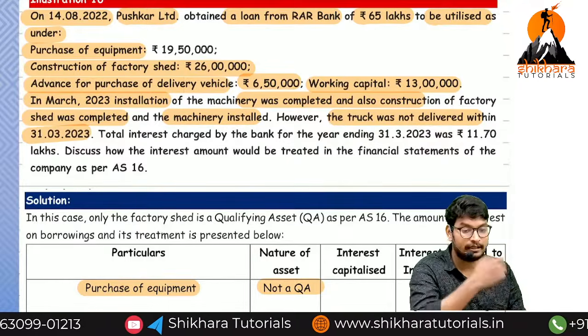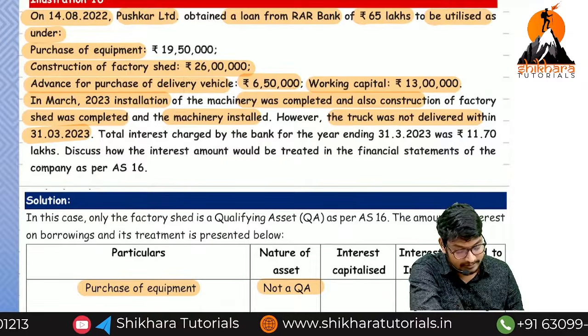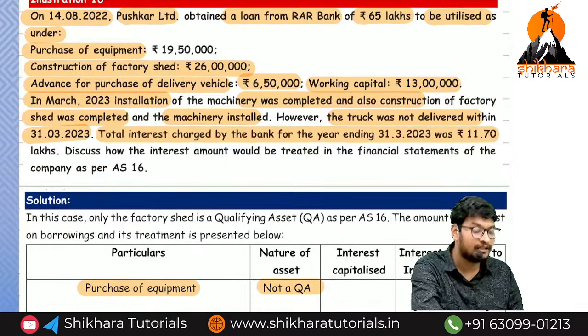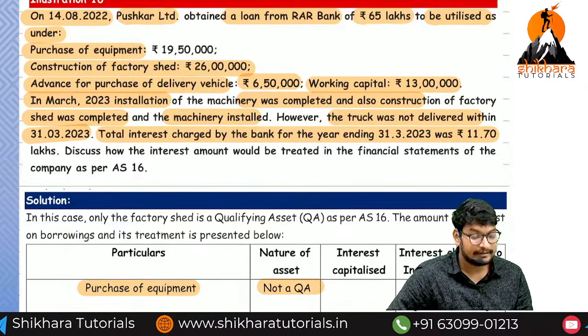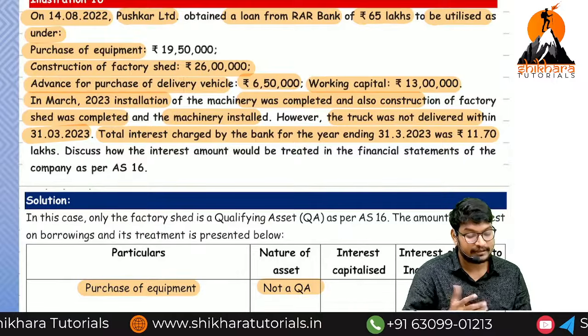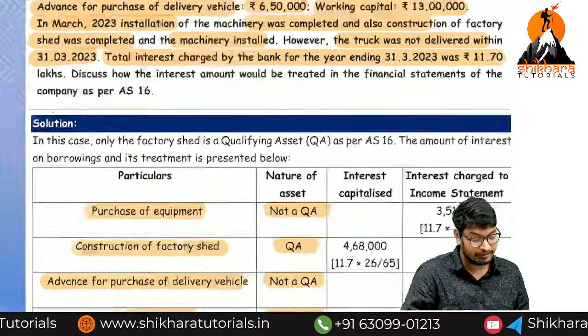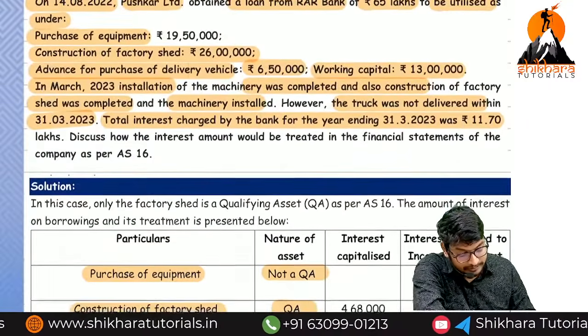Even though it was not delivered, we have paid the advance, so on that amount we have to charge the interest. The total interest charged by the bank during the year is 11.70. How much interest do we have to apportion for each purpose? We have to take the proportion. See here, first write all the amounts.